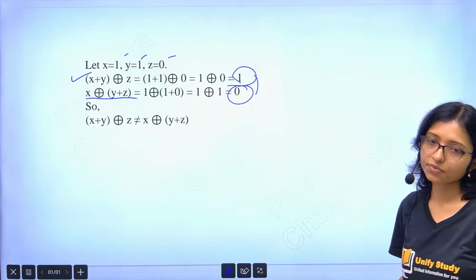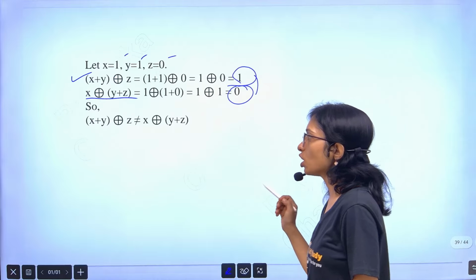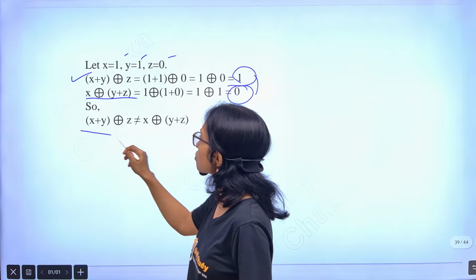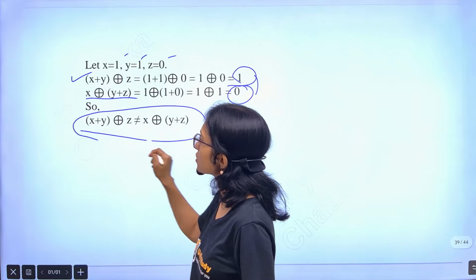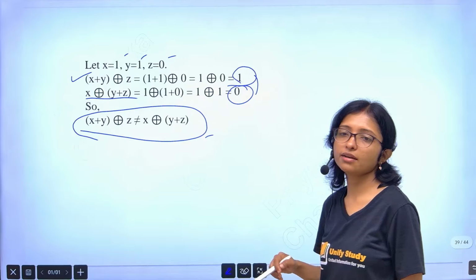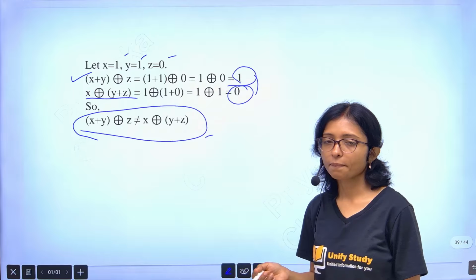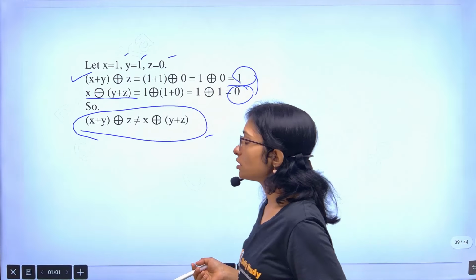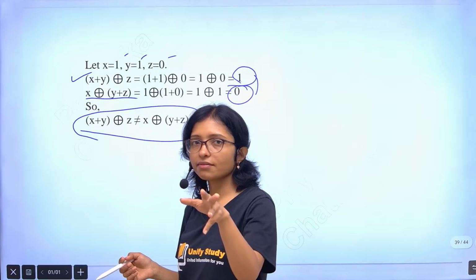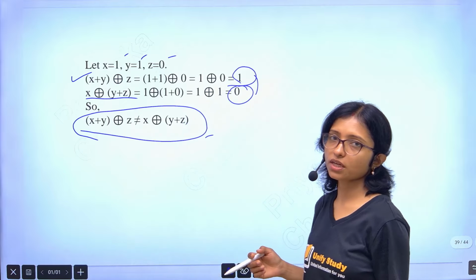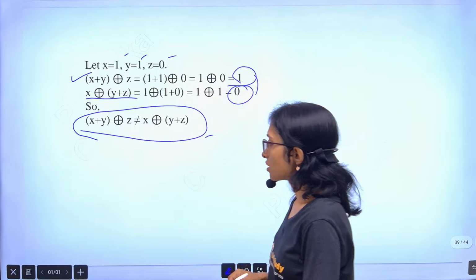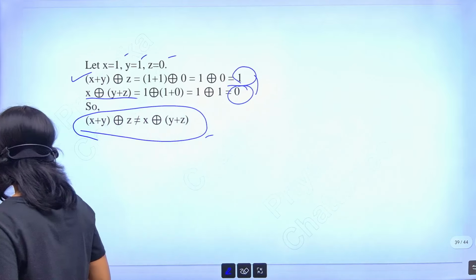Is it same? This is not same. So that means this one is not equal to this one. That means option 1 is invalid. By checking option 1 only you can get the answer. Okay. So in your mind put some random values and check which one is coming correct. This way you can solve this type of question.